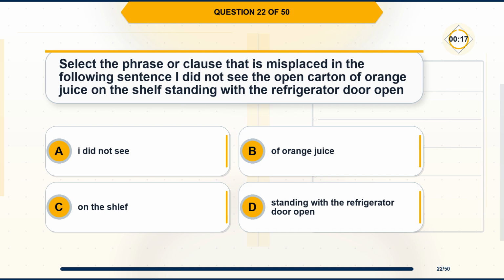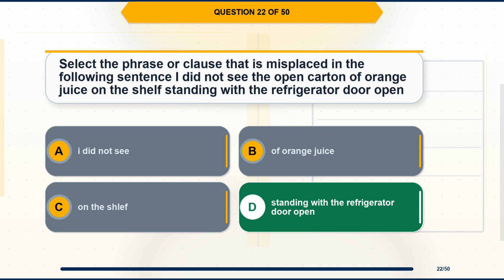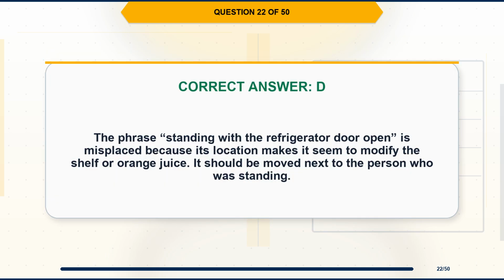Question 22. Select the phrase or clause that is misplaced in the following sentence. I did not see the open carton of orange juice on the shelf standing with the refrigerator door open. Option A, I did not see. Option B, of orange juice. Option C, on the shelf. Option D, standing with the refrigerator door open. The correct answer is option D, standing with the refrigerator door open. Explanation. The phrase "standing with the refrigerator door open" is misplaced because its location makes it seem to modify the shelf or orange juice. It should be moved next to the person who was standing.